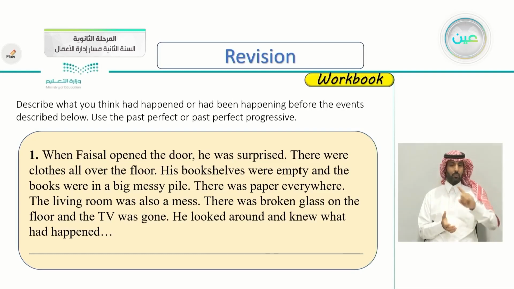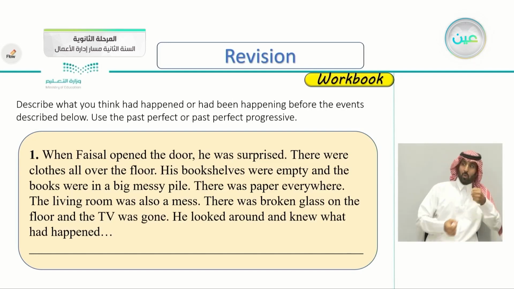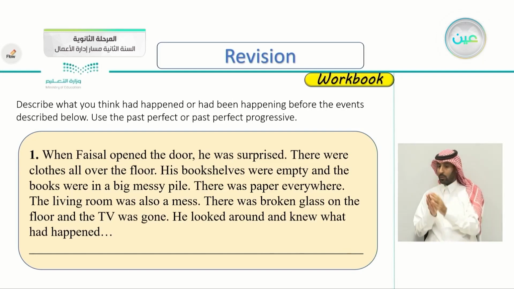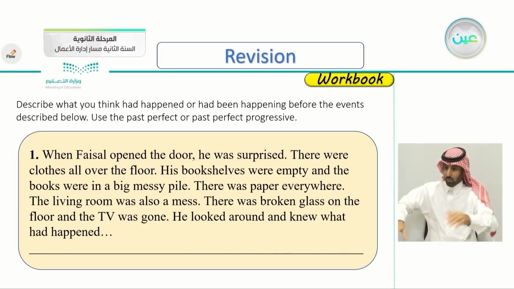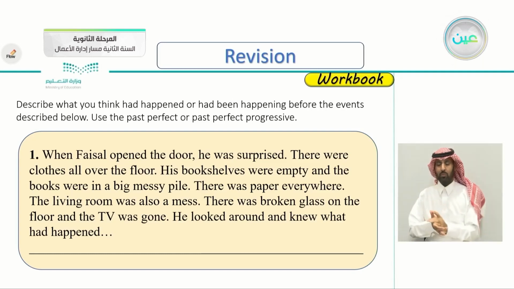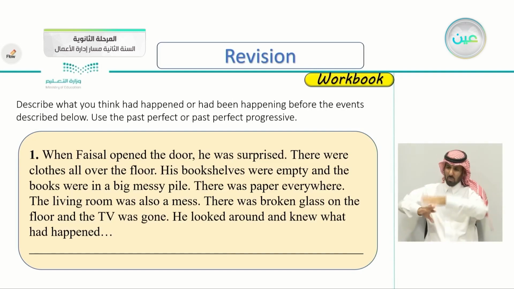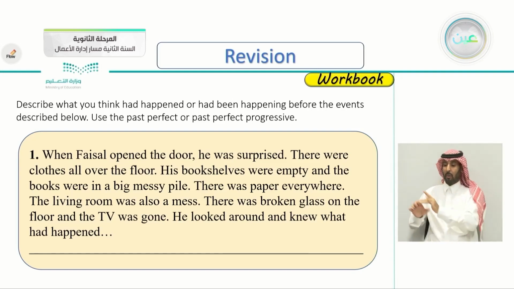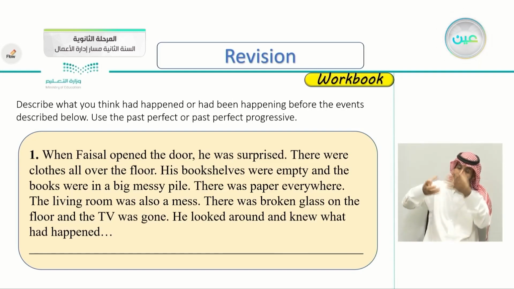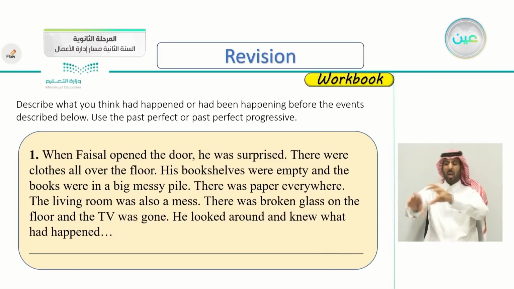Number one, when Faisal opened the door, he was surprised. There were clothes all over the floor. His bookshelves were empty and the books were in a big messy pile. There was paper everywhere. The living room was also a mess. There was broken glass on the floor and the TV was gone. He looked around and knew what had happened.